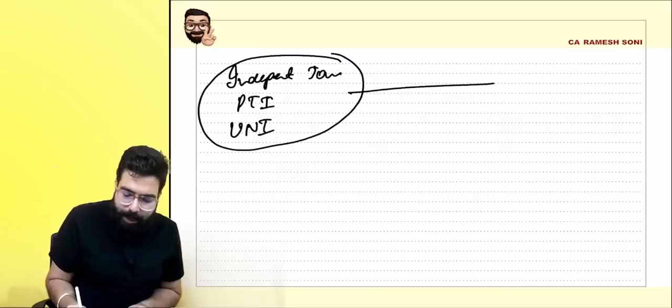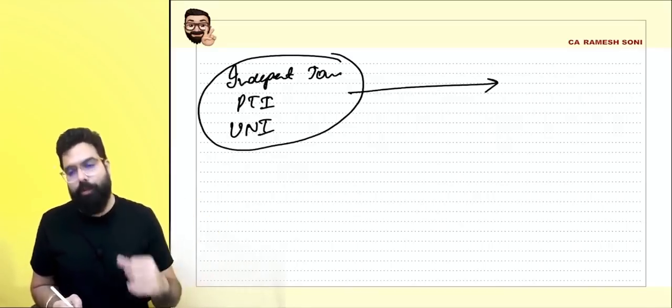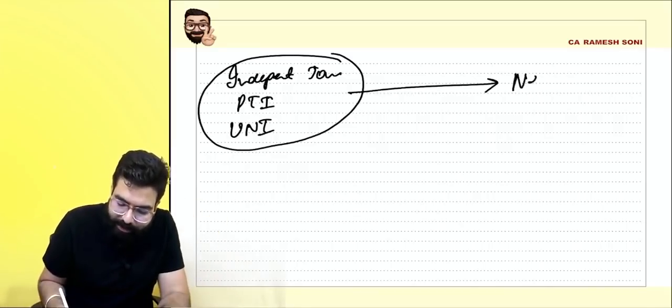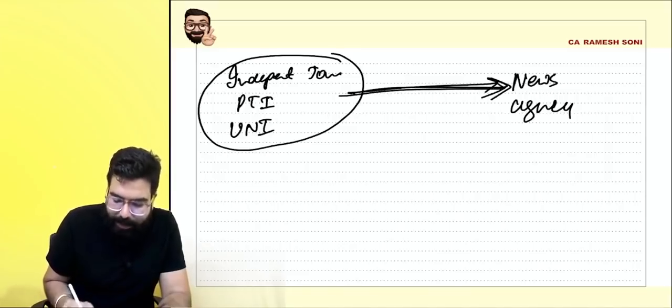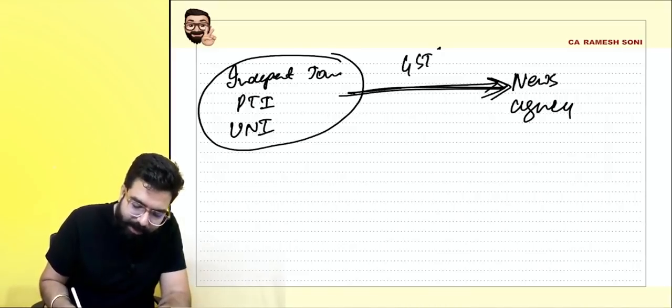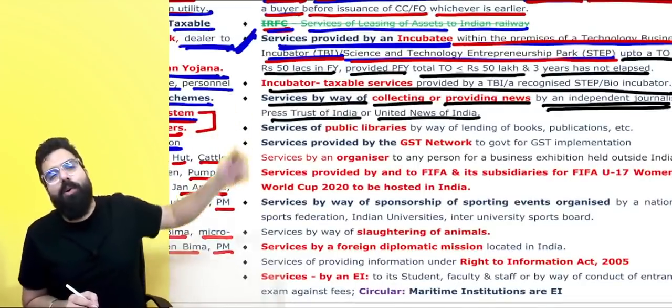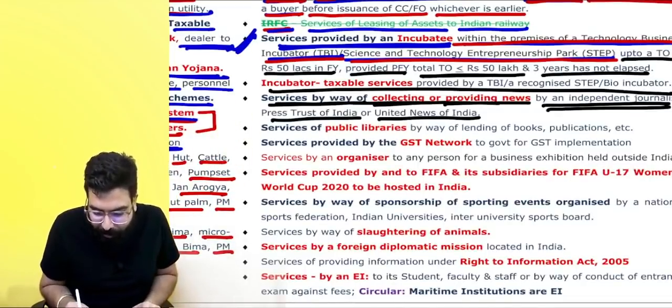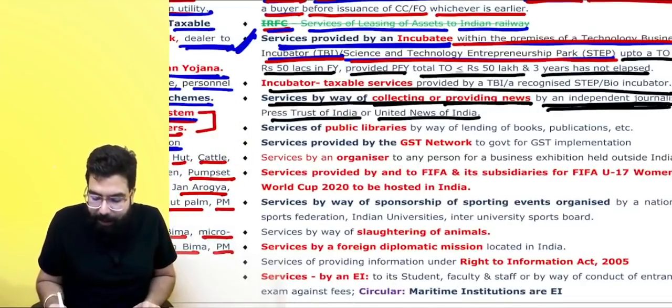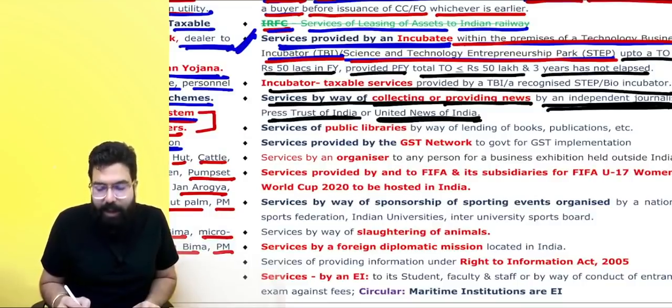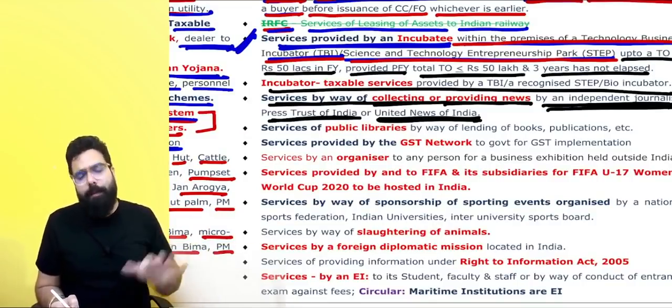All these people provide their services of giving news to news agencies. Now, news agencies buy news from these people. When they are selling their news, they will not charge any GST. That is what is being told. Selling of news and views, services by way of collection and providing news by independent journalists or Press Trust of India or United News of India, there will be no GST.